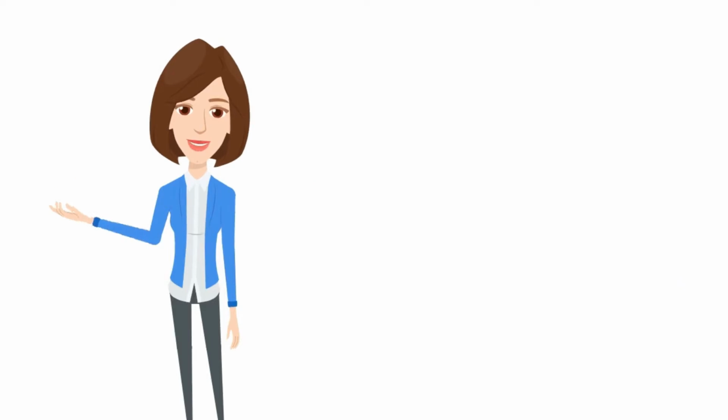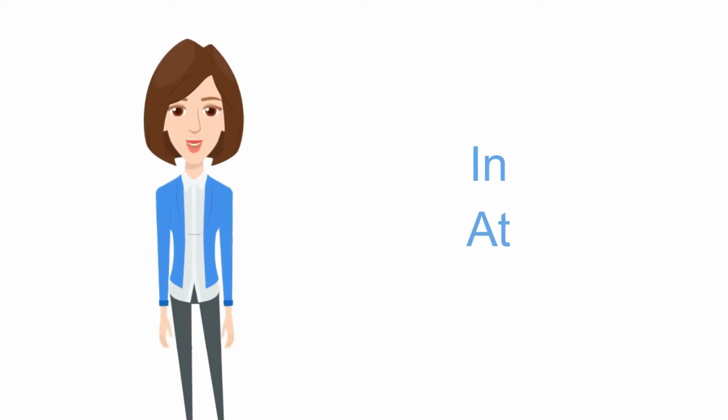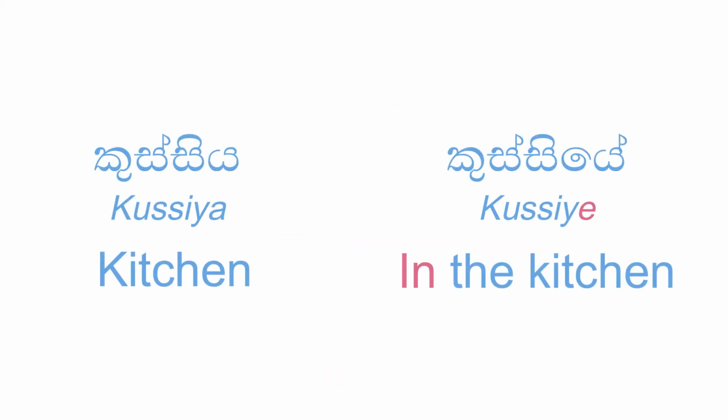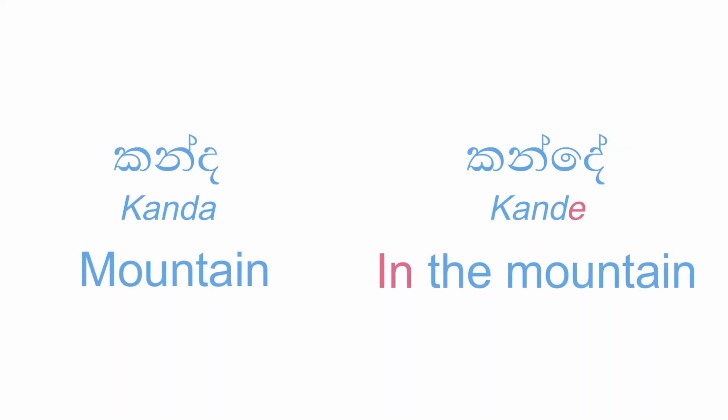Did you notice that we didn't learn the word for in and at? Don't worry, it's easy. Both of these words have the same word, or it's more like a suffix. Just end the noun with an e sound. Kusiya means kitchen, kusiye means in the kitchen. Kanda, mountain, kande, in the mountain.